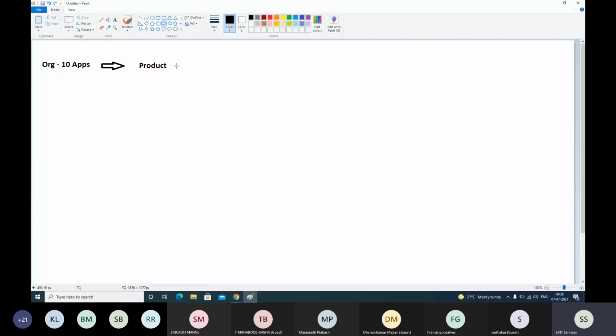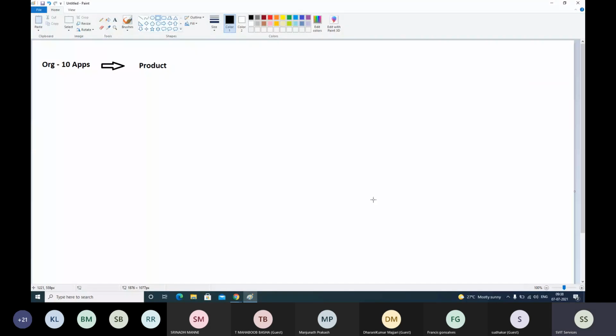A product can be either a software product or hardware, whatever it is. Software in the sense of a website, a YouTube kind of channel or application, or physical products, hardware components. Now to develop this product, they need to install these 10 applications. First of all, where will the applications be installed?